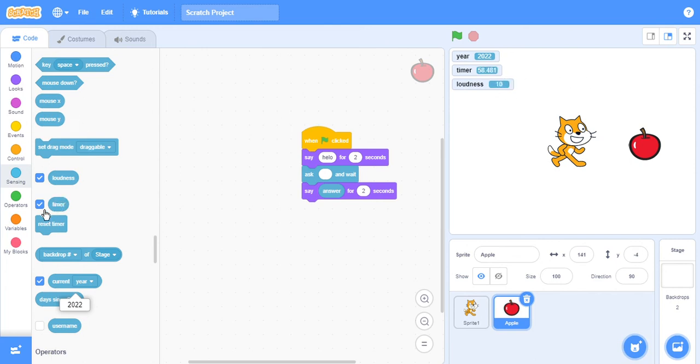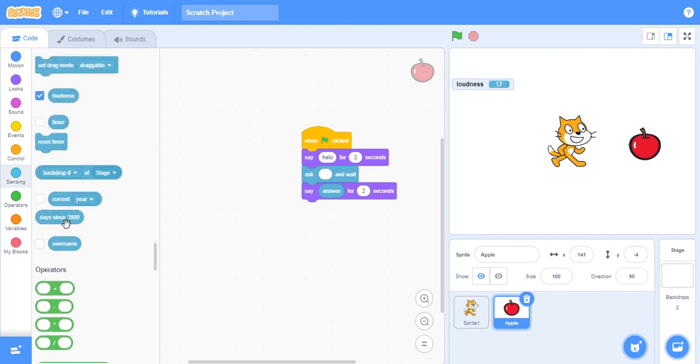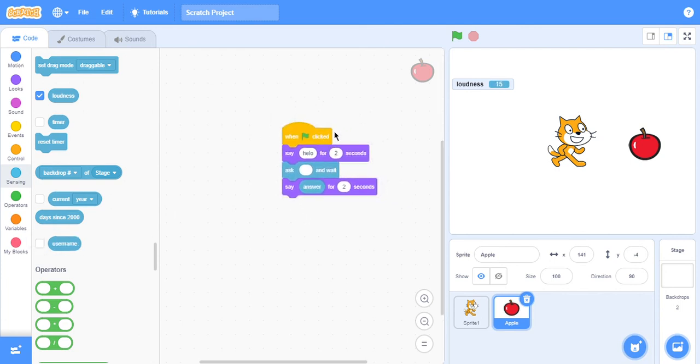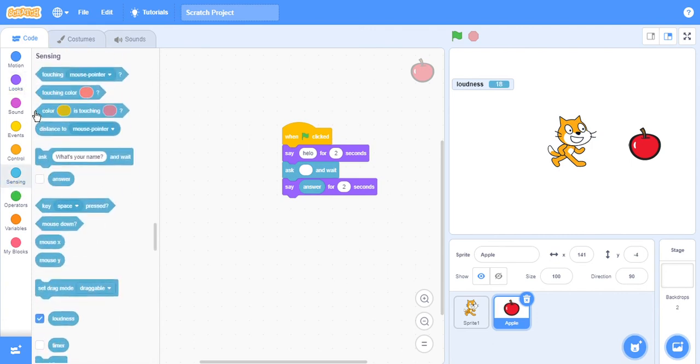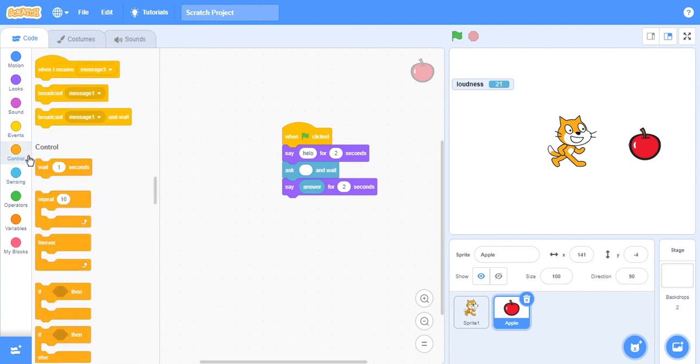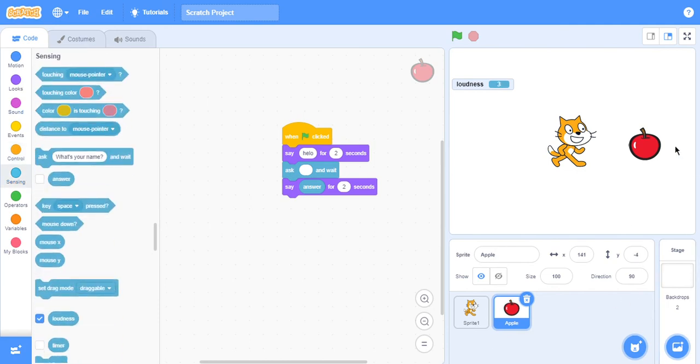Wait. Oh, that's sick. You can hear me. I'm pretty loud. But so days since 2000. Is this thousands or something? But I don't know. But yep, it's a testing of sensing, events and controls. So and goodbye.